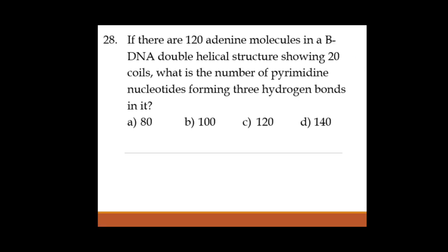Now, how many coils are there in the double helical structure? There are 20 coils. Now, as we know, you can just write it down in a book also. Now, 20 coils, one coil of DNA consists of 10 base pairs. One coil of DNA consists of 10 base pairs.